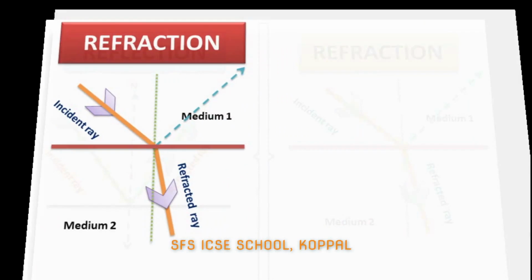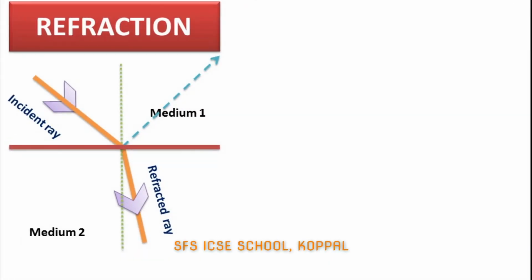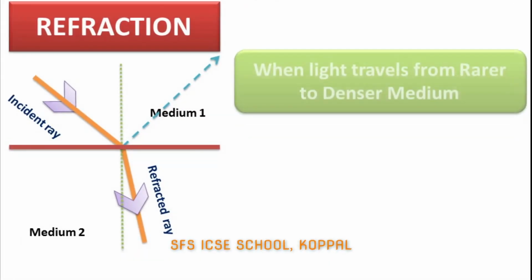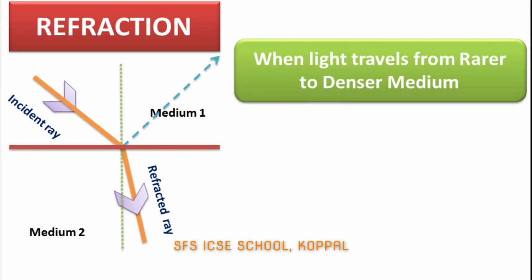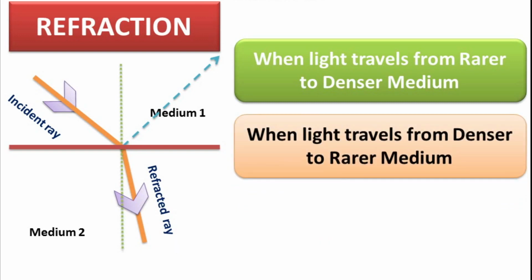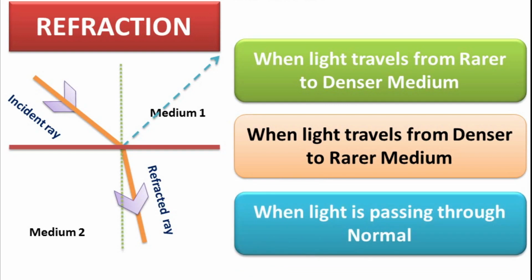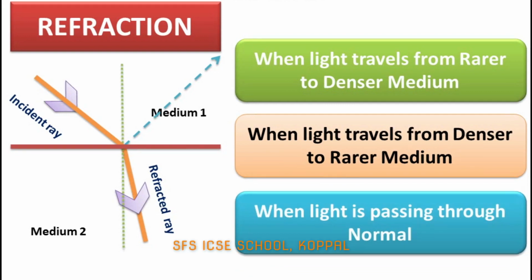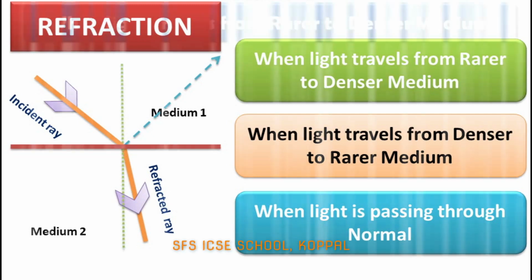This bending of light is possible in three ways. Number 1, when light travels from rarer to denser medium. Number 2, when light travels from denser medium to rarer medium. And number 3, when light is passing through normal. Let us discuss these 3 points. Number 1, when light travels from rarer to denser.